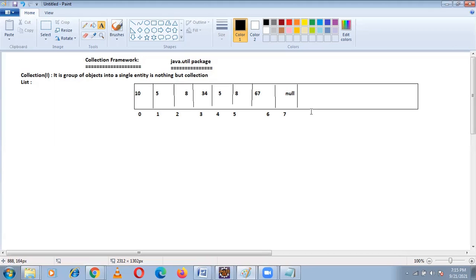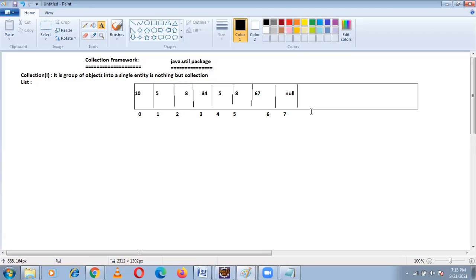We can grow the size of an array or we can resize it. You can delete an element based upon the index, or you can add an element based upon the index. That is nothing but list.